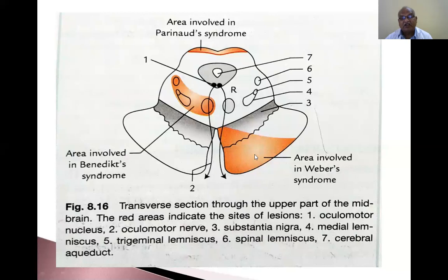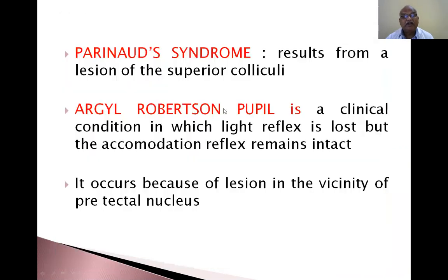Fibers of the corticospinal tract cross to the opposite side, so contralateral hemiplegia occurs. With the oculomotor nerve lesion, squint, fixation and dilatation of the pupil, and no response to light occur on the same side, ipsilateral. Whereas the corticospinal fibers cross to the opposite side, so the opposite side of the body is affected. If you go through the previous chapters also, you will get this.